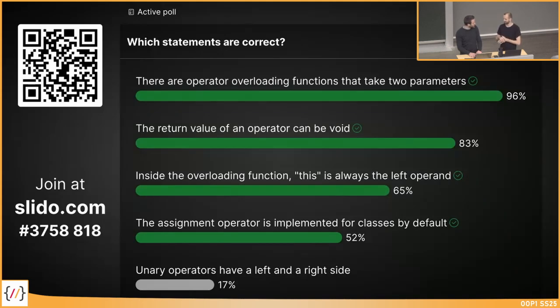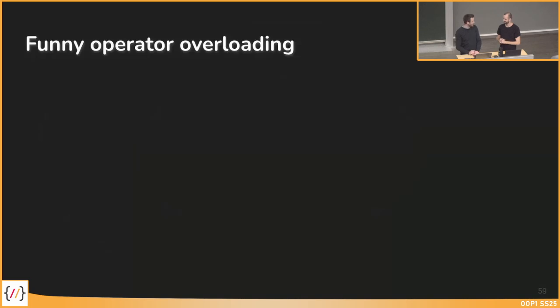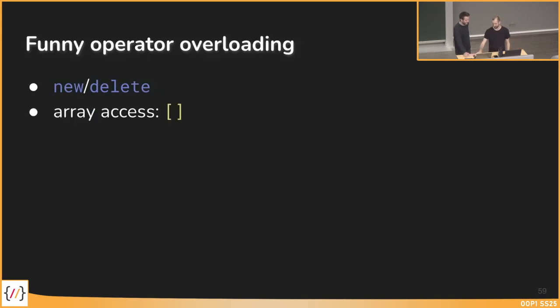There are some funny operators we could overload. We showed you most of them, very useful ones. What you also can do is, for example, overload the new and delete keywords. I don't know why you would do that, but you can do it. I would also have no idea why you should overload the array access. Basically you can access an array, but then print something out or multiply or whatever.